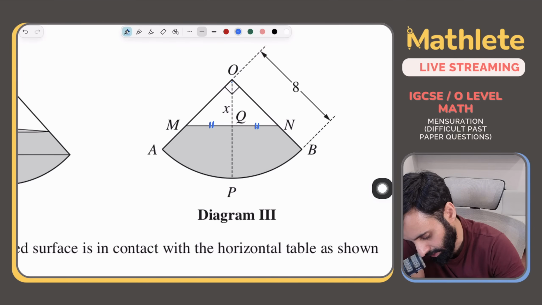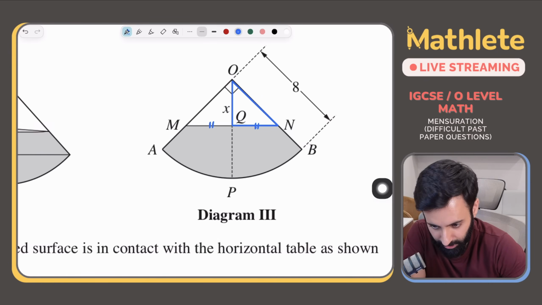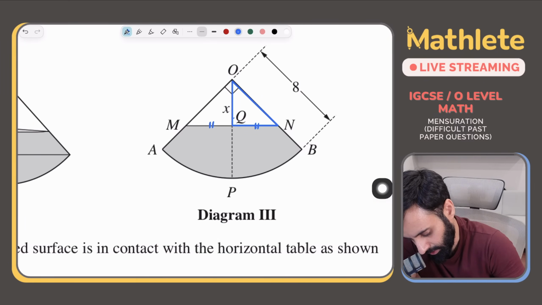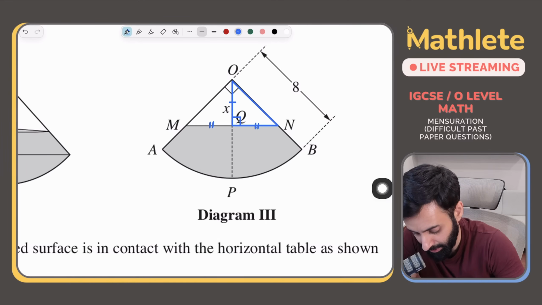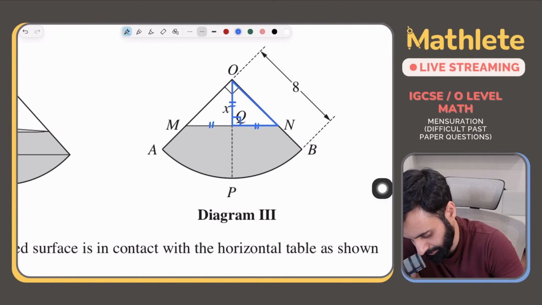Acha, let's first focus on this triangle. Now this is 90 degrees, correct? What do we have here? We have here a right isosceles triangle.